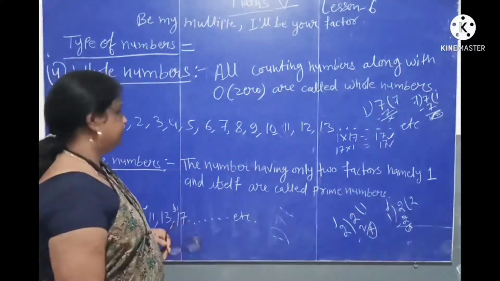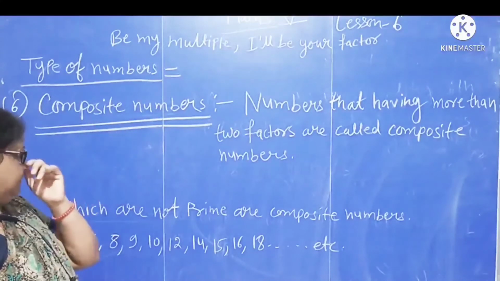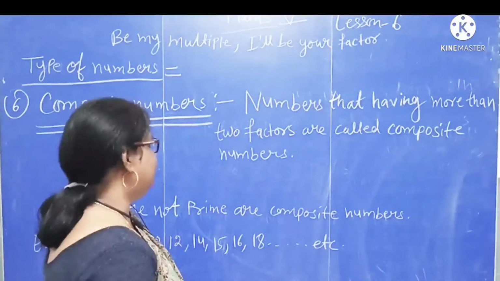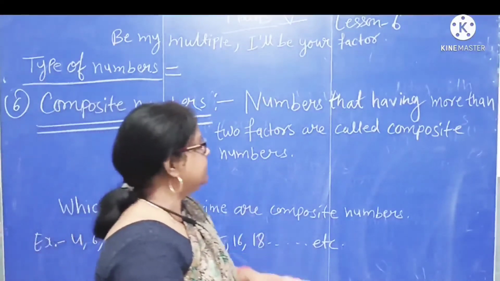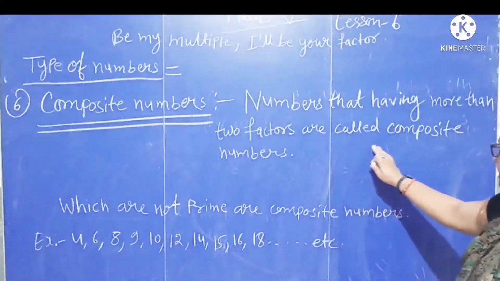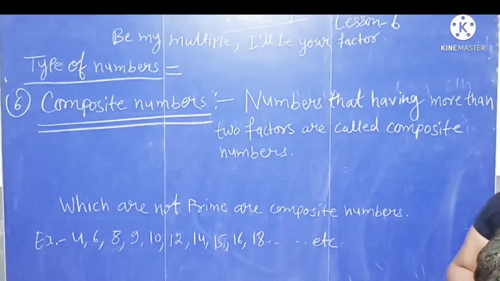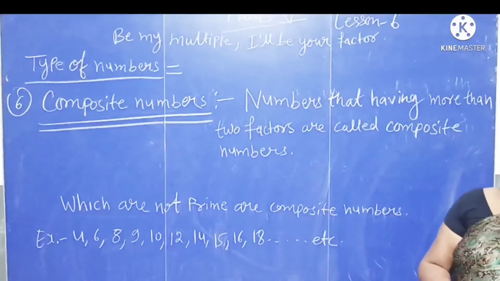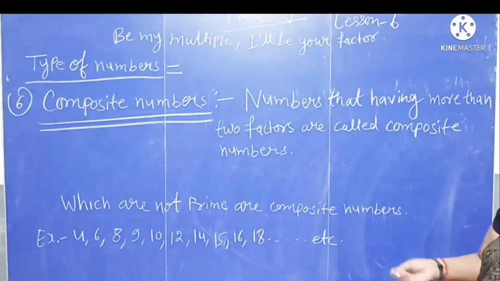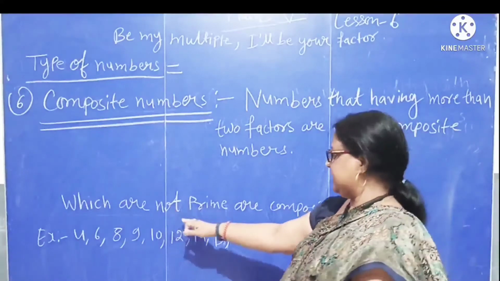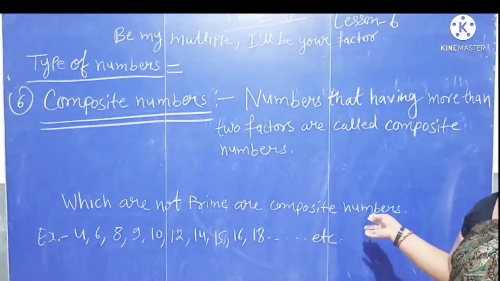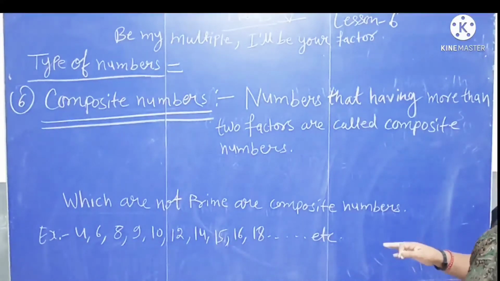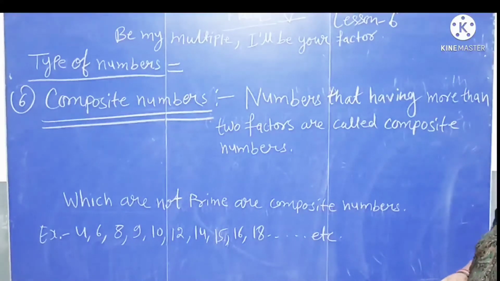Next number is 6, composite numbers. Numbers that have more than two factors are called composite numbers. It means the numbers can be divided by more than two numbers. In other words, we can say those which are not prime are composite numbers. So simple. Examples: 4, 6, 8, 9, 10, 12, 14, 15, 16 and 18.